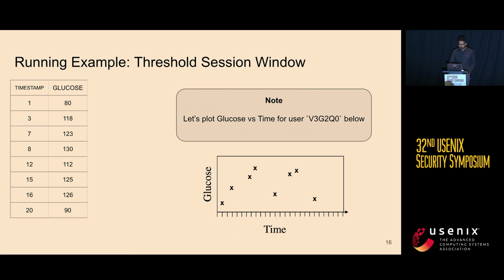And we get the following plot. So I just plotted these data points here. Now, if we compute the session window naively, we need to perform a full data scan, which would require a number of communication rounds linear to the size of the time series. So instead, we are going to do the following.